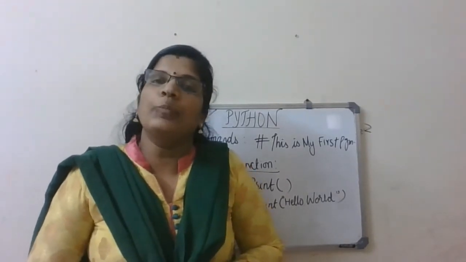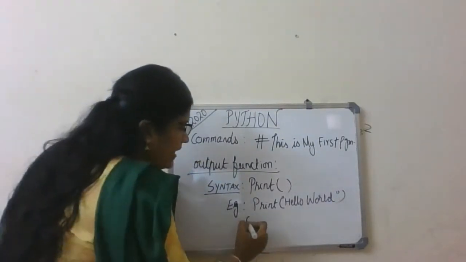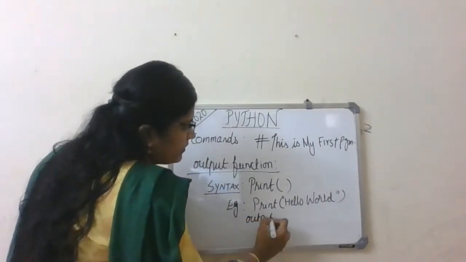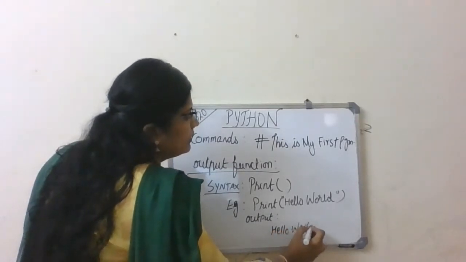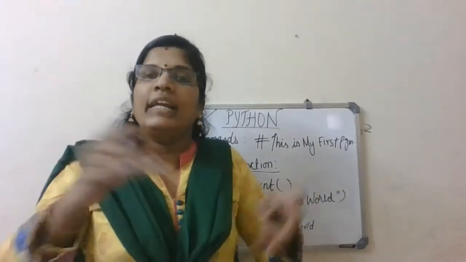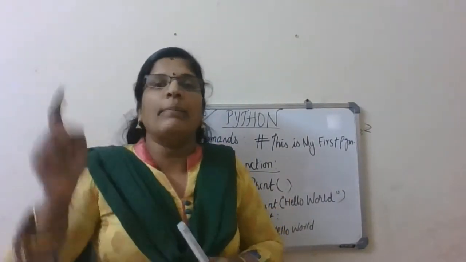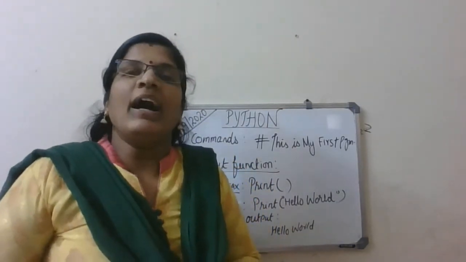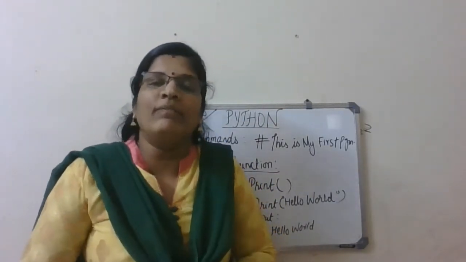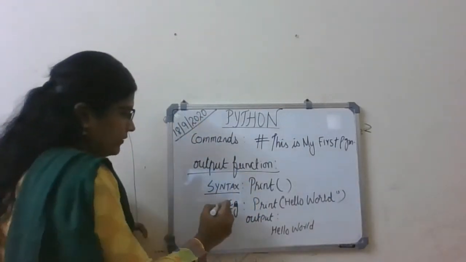So what is the output? I get it on the screen. On the screen, you would see the output as hello world. Whatever we have written inside the print statement will be printed as it is if it is in double quotation. And if you want to display some values, let me write it here.